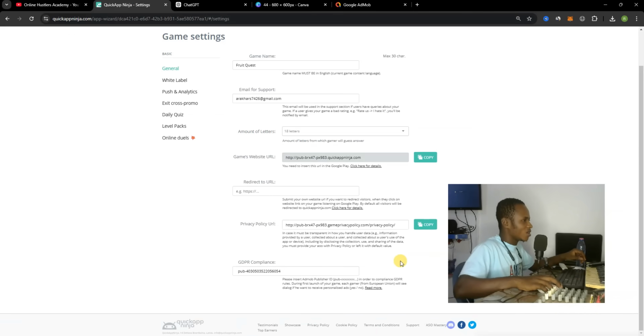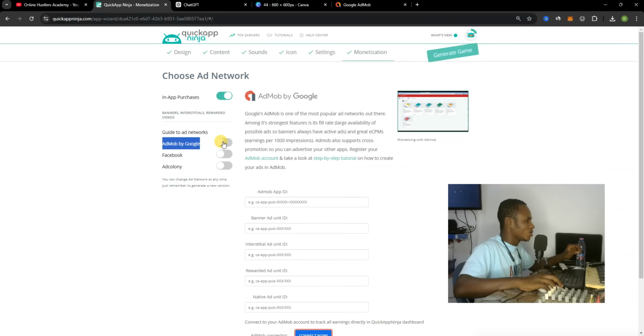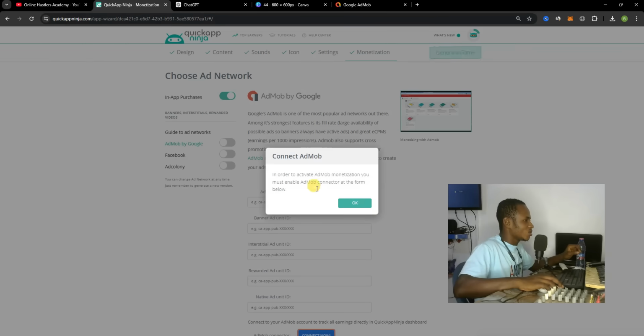So now this is it. Let's move to the monetization section. This is the monetization section. You can see Google AdMob by Google, so we are going to use that. You just have to search over here. In order to activate AdMob monetization, you must enable the AdMob connector in the form below.